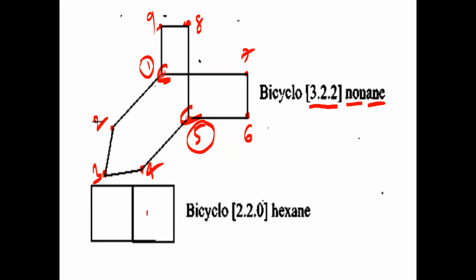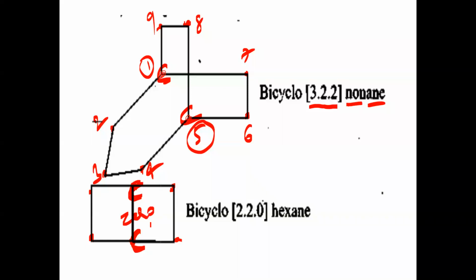Now in this case, it is made up of 2 rings, right? It is one head carbon, it is one head carbon. So 2 head carbons, right? Here number 1 will be given at any one position. Now joining these 2 head carbons, how many bridges are there? 3 bridges. So here a 2 carbon bridge, 2 carbon bridge, and 0 carbon bridge.